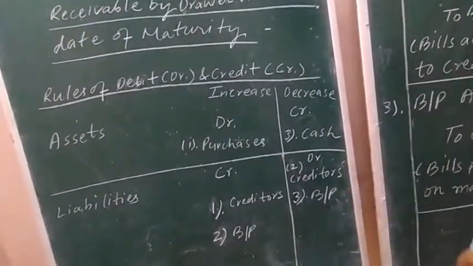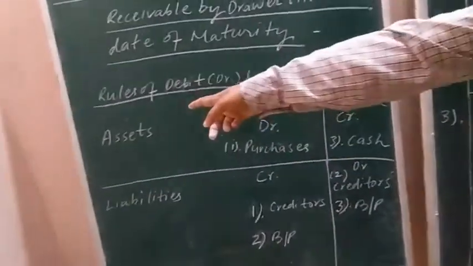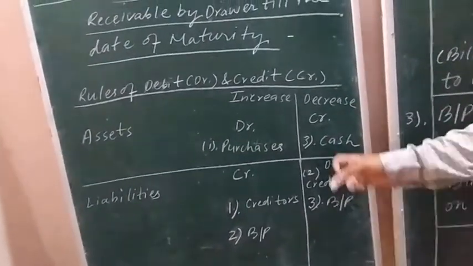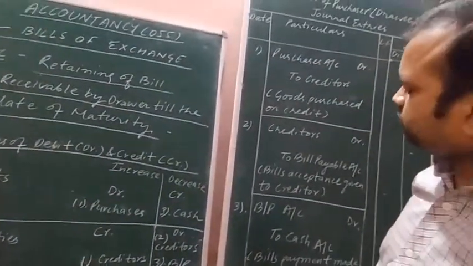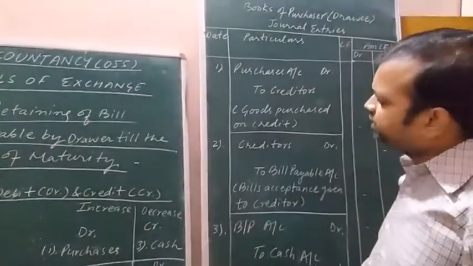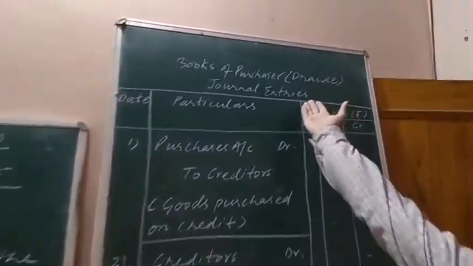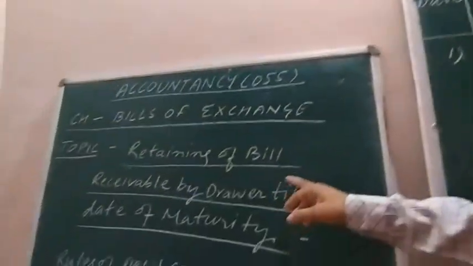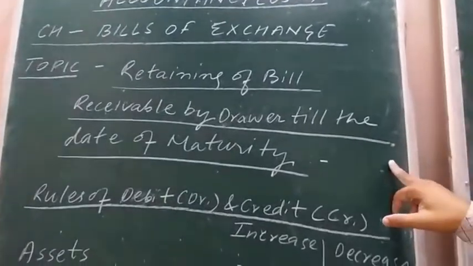And due to this, there will be a decrease in cash. Cash as an asset will decrease, and decrease in cash will be shown on the credit side as per the rules of debit and credit. So these are the three journal entries which are needed to be passed in the books of drawee related to the topic retaining of bill receivable by drawer till the date of maturity.